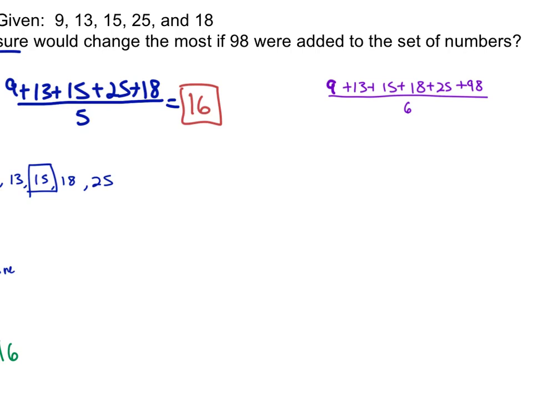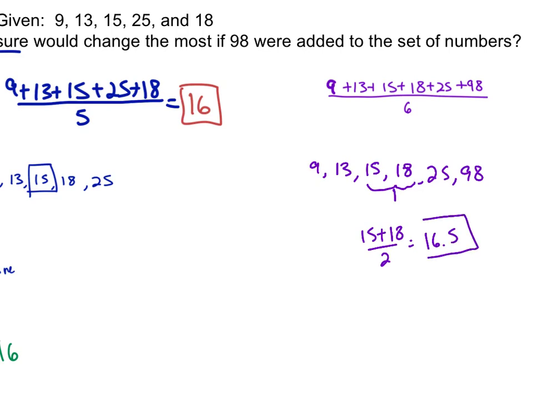We can see that the median is somewhere between 15 and 18, right? Because those are your 2 middle values. There is no middle value because it's an even number of values. There's 6 total values, so in between the 3rd and the 4th, 15 and 18, what is the average of 15 and 18? 16.5. Did anybody do the mean yet?